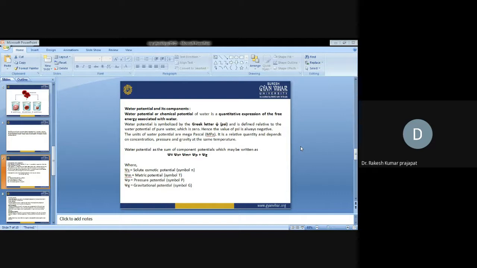It is a relative quantity and depends on concentration, pressure, gravity, and temperature. Water potential is the sum of component potentials, which may be written as psi s, psi m, psi p, psi g. Psi s is solute or osmotic potential. Psi m is matric potential. Psi p is pressure potential. Psi g is gravitational potential.